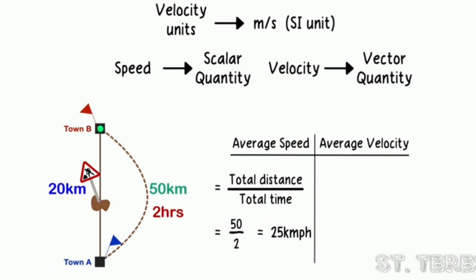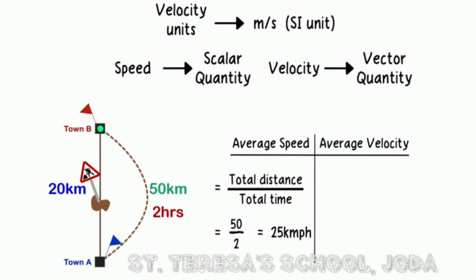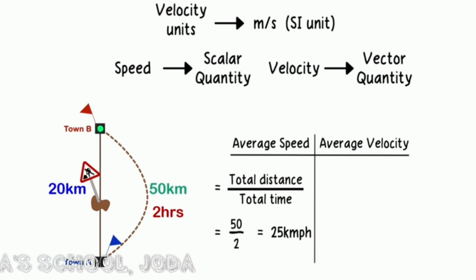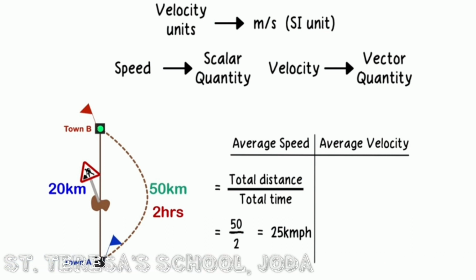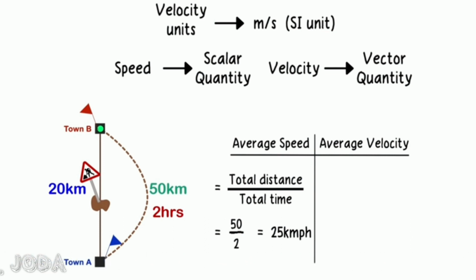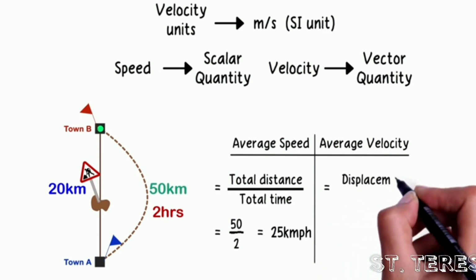Now, what will be the average velocity here? The average velocity depends only on the start and the end points regardless of the path taken. Do you remember we have learnt about displacement? So the average velocity equals displacement over time.